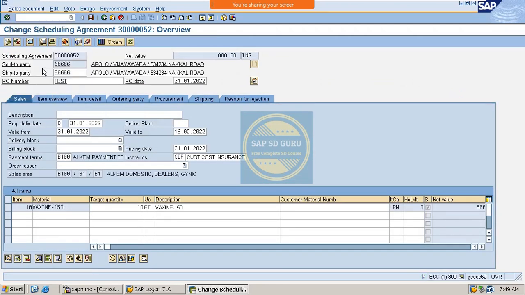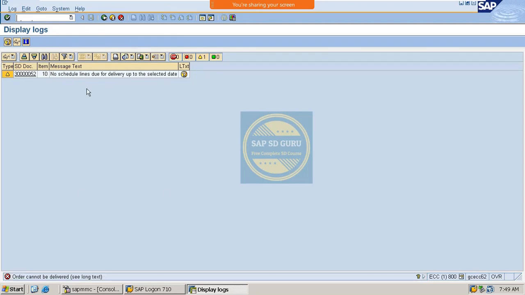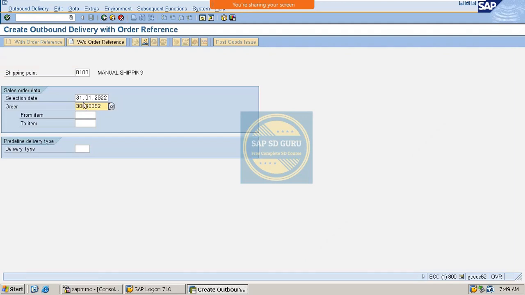And if we go back and if we do the delivery here, see, no schedule is due for the delivery up to the selected date, because today is 31st, but it was scheduled on February 1 and 2 also.